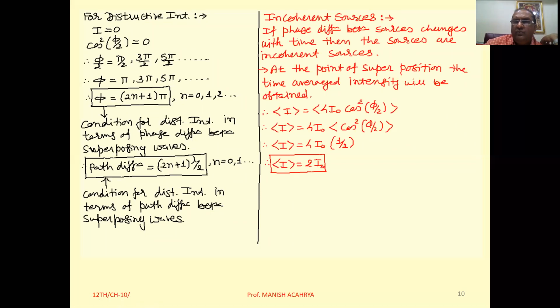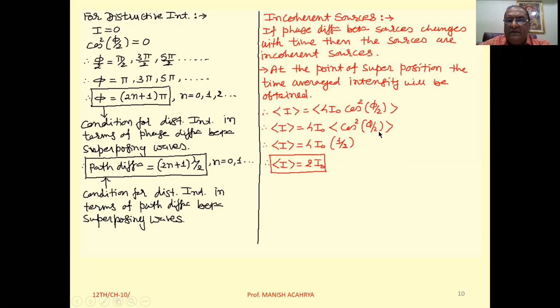We have the equation for the intensity, I equal to 4I0 cos square phi by 2. So here we have to take the average of it. So average intensity is the average of 4I0 cos square phi by 2. 4I0 is constant, so we can write 4I0 times the average of cos square phi by 2. But the average of cos square phi by 2 is 1 by 2.